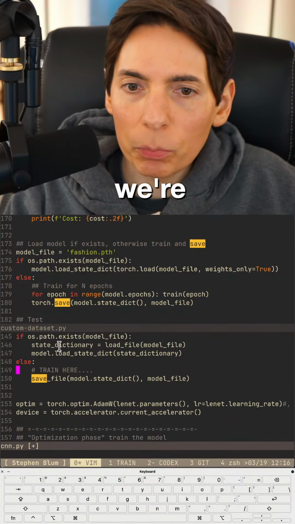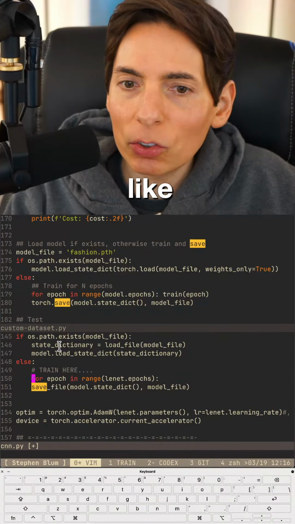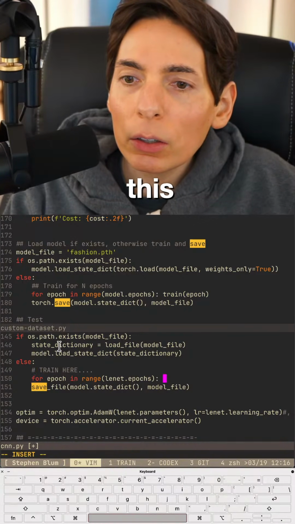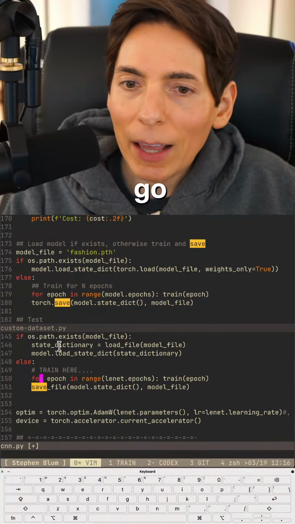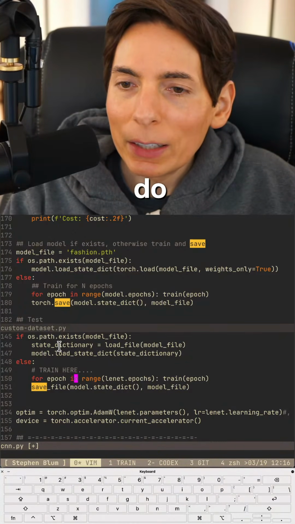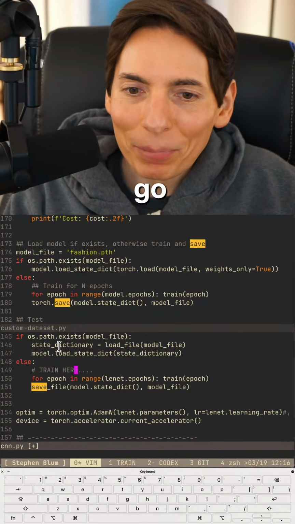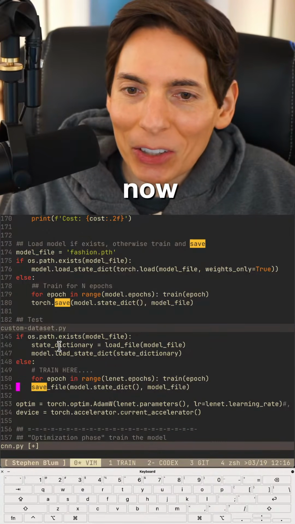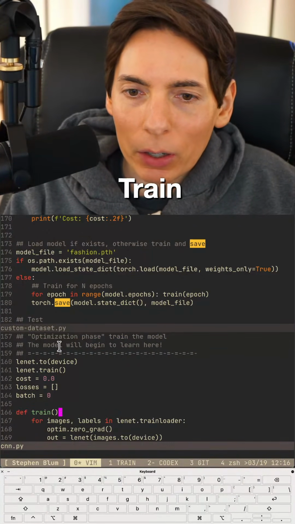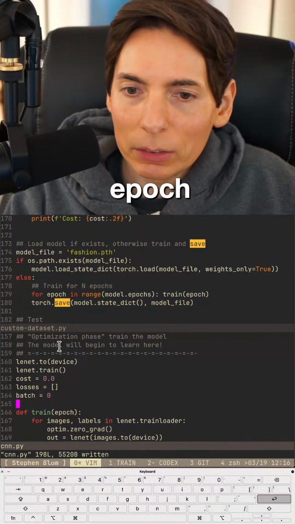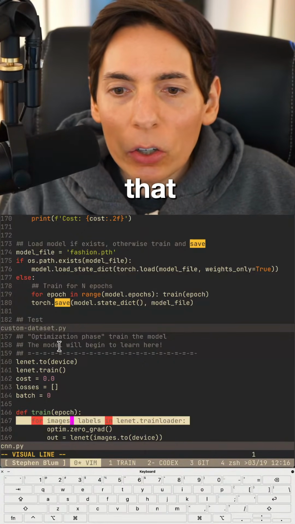And then we're going to put the train logic here like this. Train epoch. There we go. As thus we do. Lynette.epochs. Yes, there we go. I think we did it now. All right, good. Okay, let me double check. Train epoch. Okay, epoch. Just like that. Is that good? Yep, I think we're good.